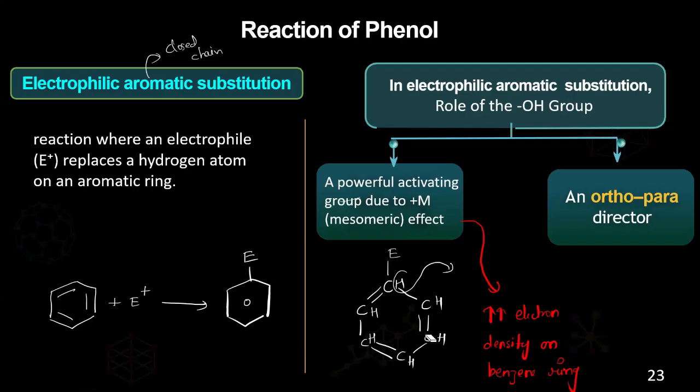And what is the other thing? Ortho para director. That means whatever compound, molecule or atom is coming and attaching will go to one of three positions. What are the three positions? Ortho, meta, and para, OMP. It will direct towards the ortho and para positions. Whatever compound comes and attaches on the ortho, meta or para, mostly sits on the ortho or para position. They will not sit in the meta position. That you need to remember here.